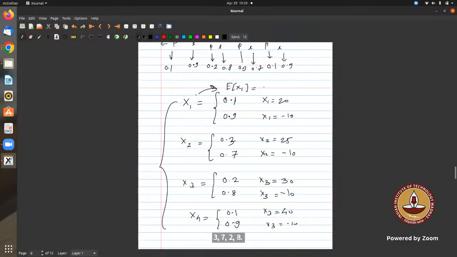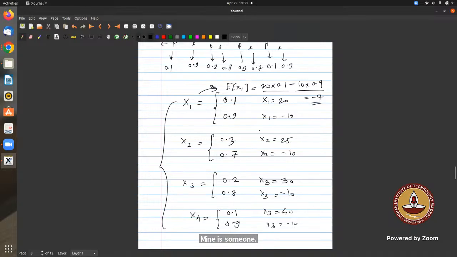So the expectation of X1 is 20 into 0.1 minus 0.9 into 10, right? So this is 2 minus 9, which is minus 7.